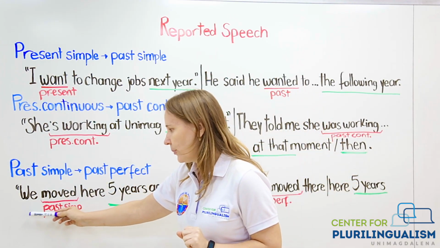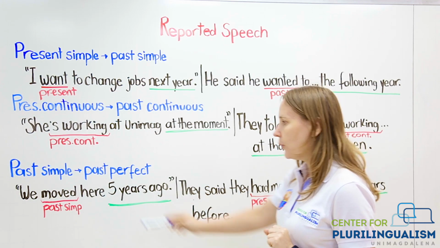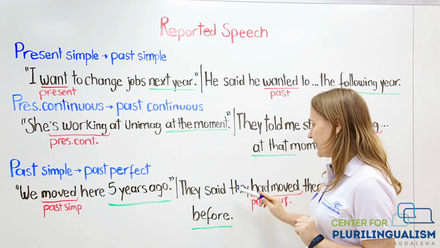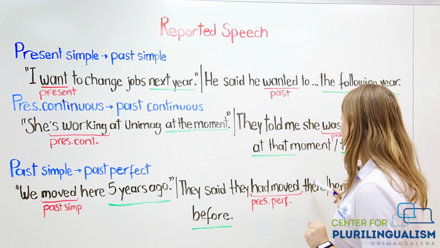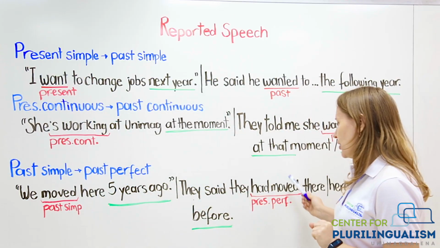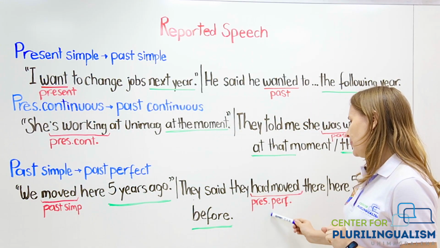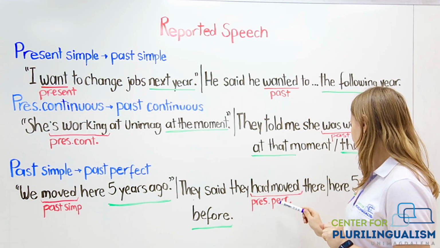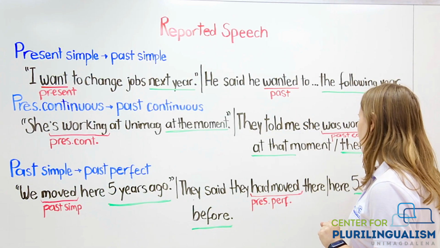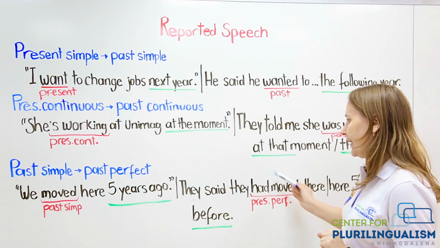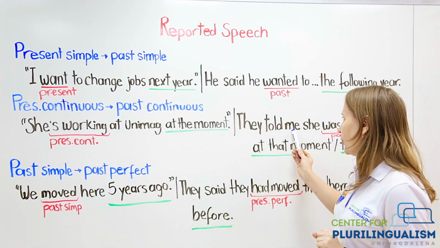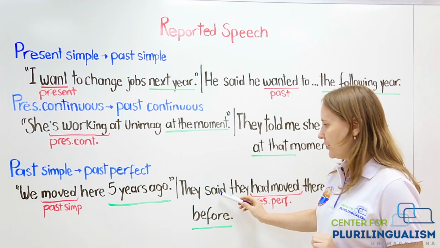So let's look at the example. We moved here 5 years ago. Moved, past simple. And that is a sentence in reported speech. They said that they had moved there 5 years before. You see that moved was changed into past perfect. It's had moved. Okay? And 5 years ago is changed into 5 years before. Again, you see there the verb said. So this verb doesn't need a direct object. It can be just used as it is.